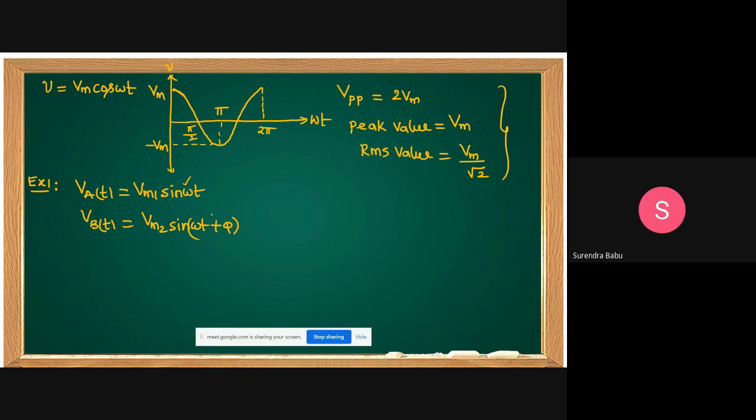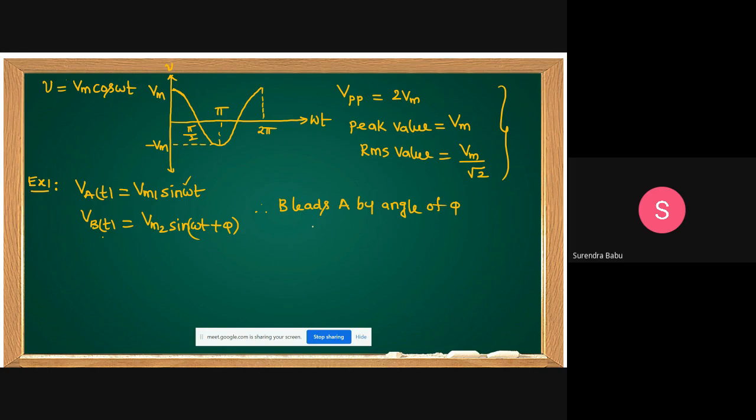First, tell me, B leads A by an angle of how much? How to tell this? B leads A by an angle of pi.